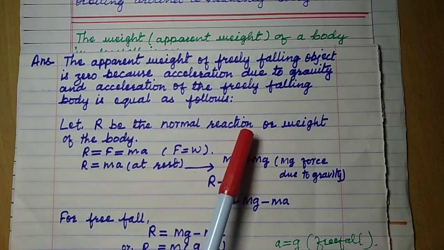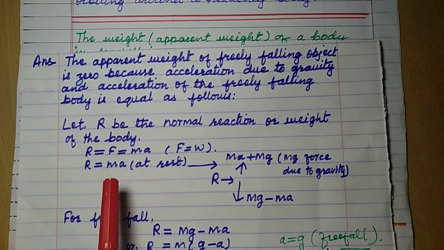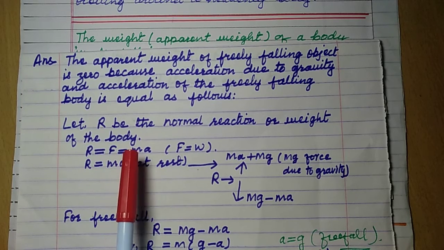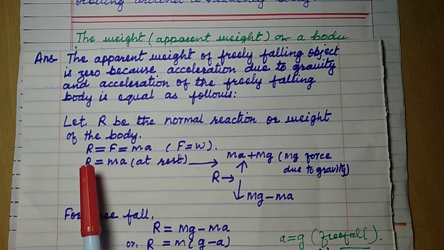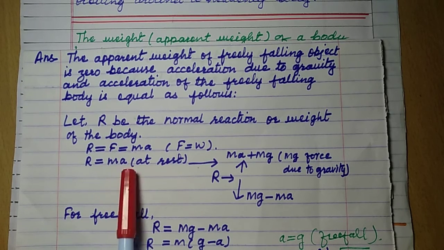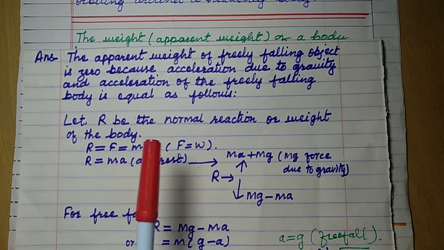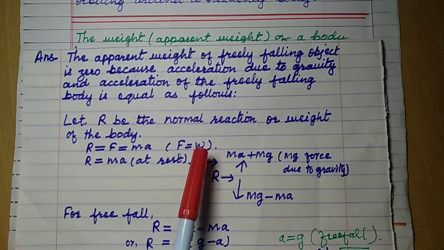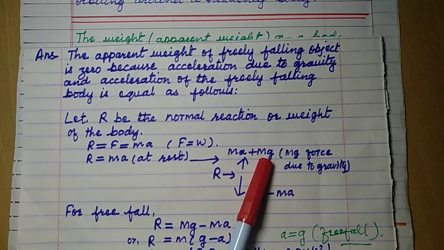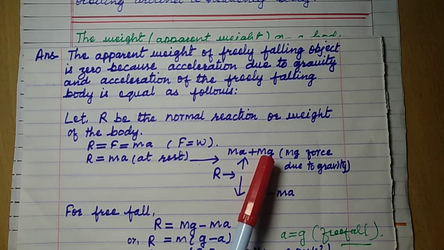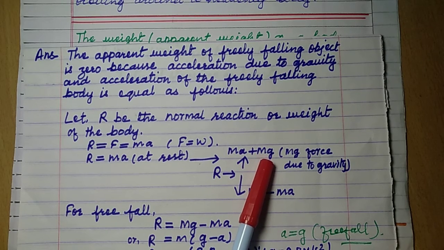Let R be the normal reaction or weight of the body. R is the weight of the body. Weight means force, which means ma, and force equal to W, weight. Here weight equal to ma. At rest condition, the weight of the body is given by ma, and when this body starts moving upward, it gets heavier because gravity will be pulling it down, and this weight will be added to its own weight. That is why it is heavier.